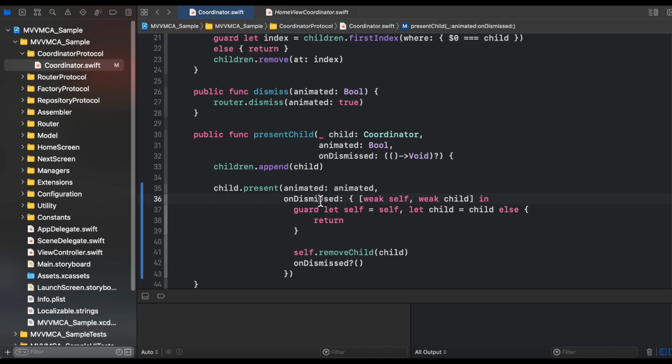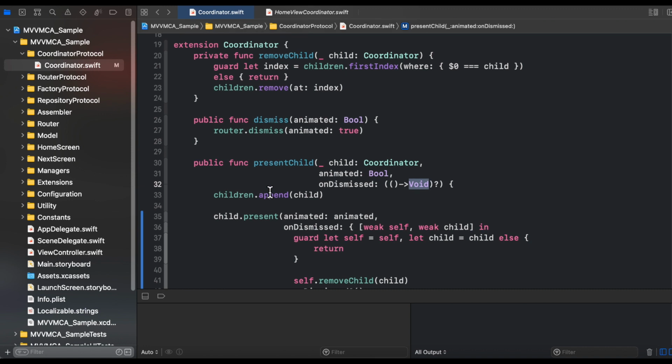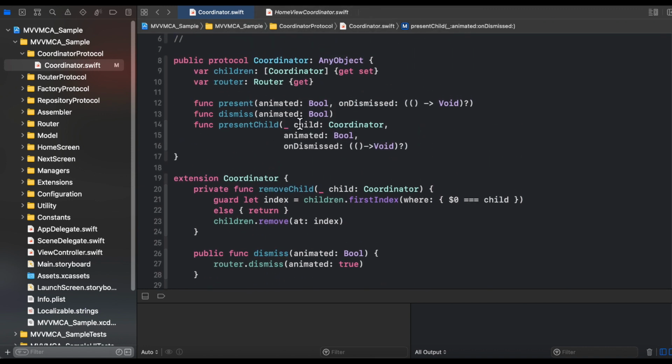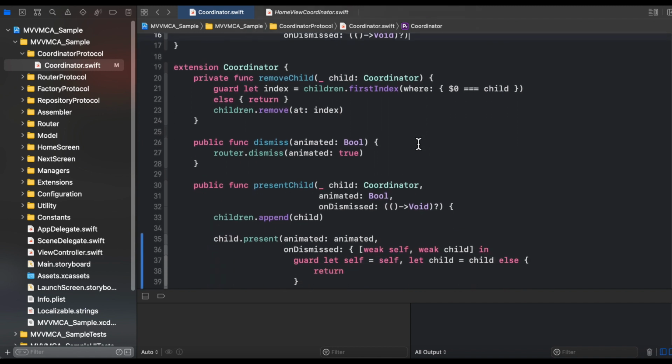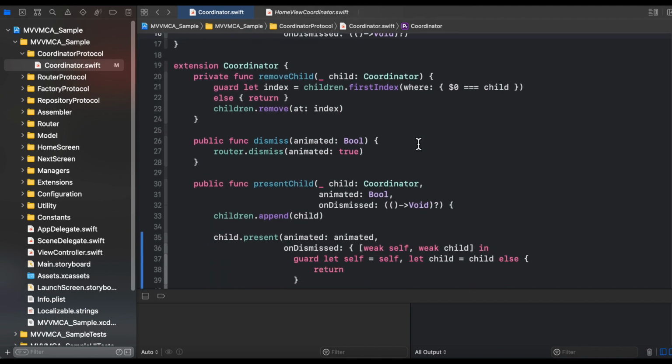And on the dismissal, if you want to perform any action, you can do so with the help of the closure that we are sending. This calls the present method with the help of the implementation of this protocol method, and this will present the actual screen into the navigation hierarchy.